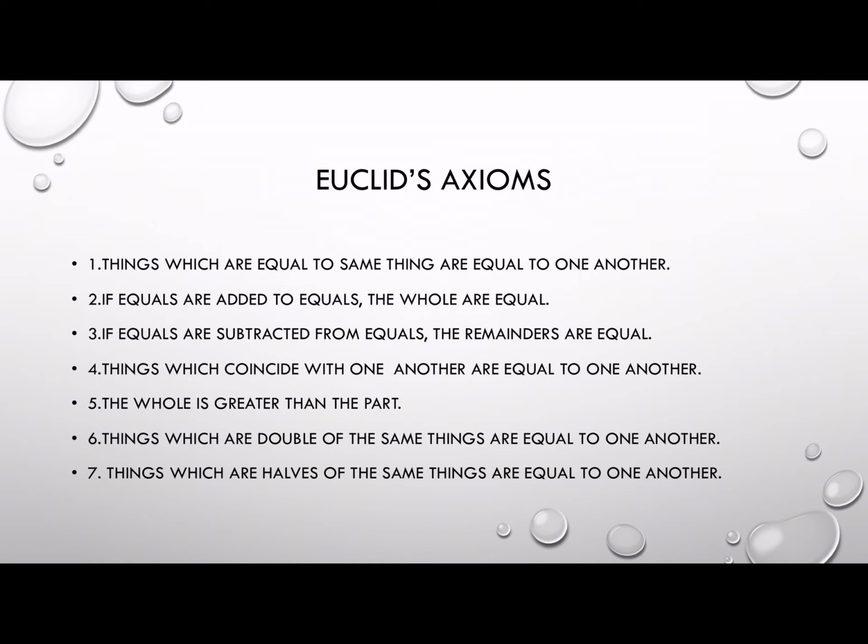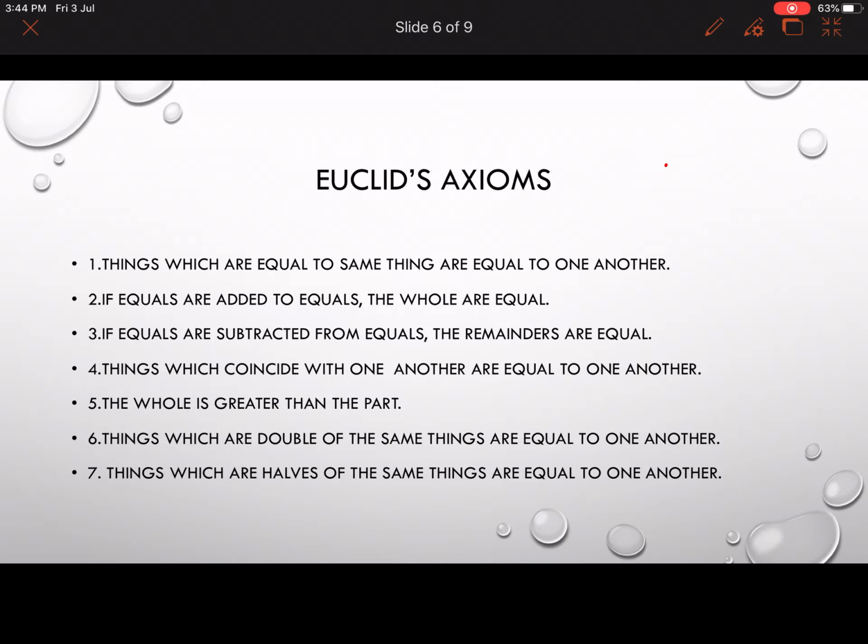Let us see some axioms. Children, again remember, axiom means there is no need of proof. They are considered as obvious truths. Things which are equal to the same thing are equal to one another.